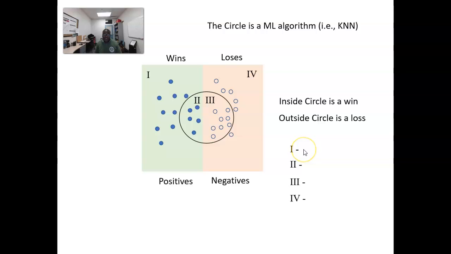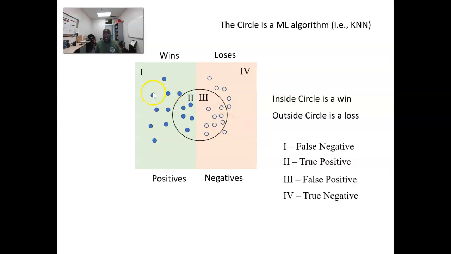That's incorrect. And in region 2, you're saying that it's a win because it's inside the circle, and in reality it's a win, so therefore that's correct. Region 3, you're saying that it is a win, but in reality it's a loss, so that's incorrect. And then finally, region 4 is saying that it is a loss, and in reality it is a loss. That's correct.